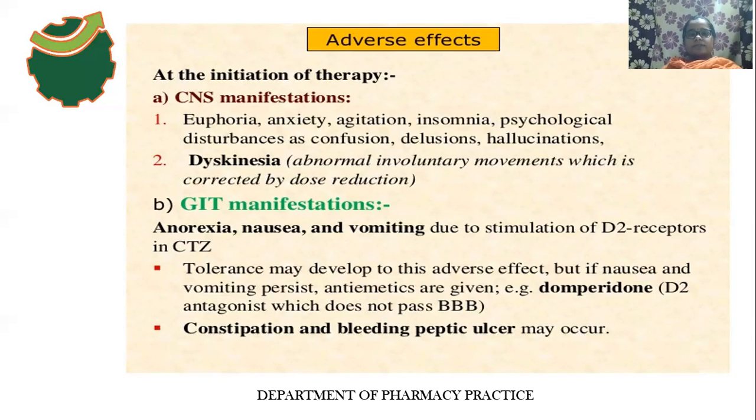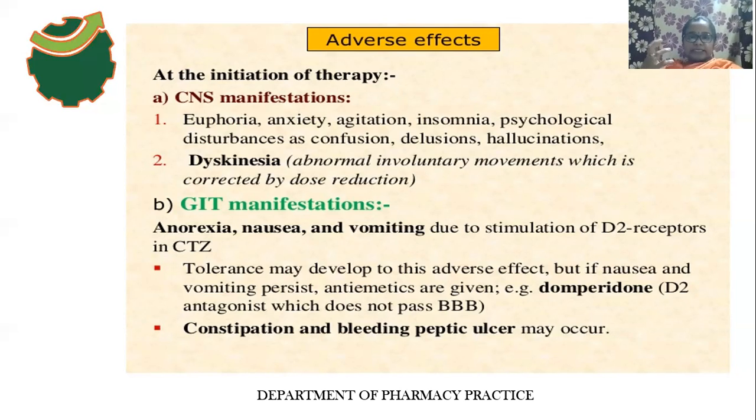So adverse effects of what? Levodopa. First, CNS adverse effects. Euphoria is a feeling of excitement, and anxiety, agitation. Insomnia means unable to sleep. Psychological disturbances like confusion, delusion, and hallucination also occur.